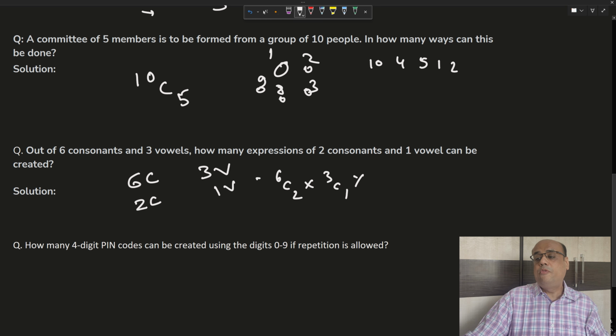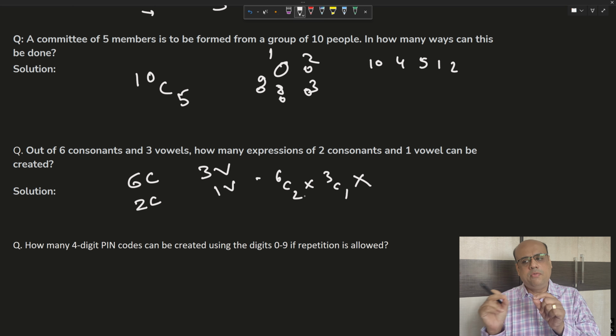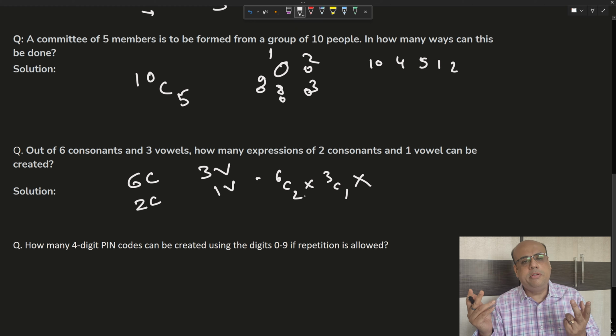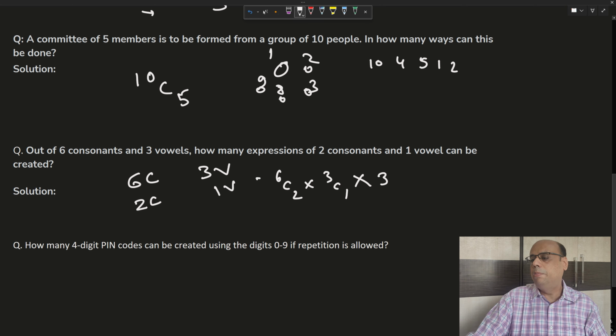There is one small piece that we have left out. We selected 2 consonants from the 6, we selected 1 vowel from the 3 and we multiplied. But then again, those 2 consonants and 1 vowel that we selected, they also need to be arranged within themselves, in how many ways? Factorial 3. So we will have to multiply it by factorial 3.